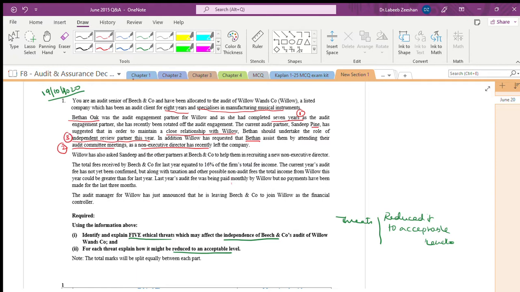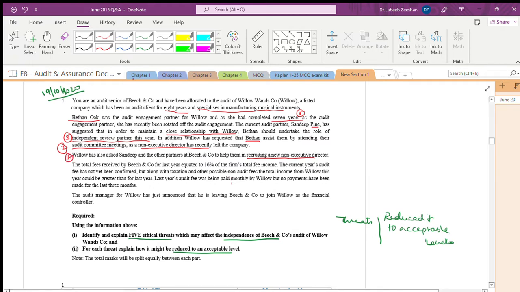Okay. Now, Willow has asked Sandeep and other partners at Beach Company to help them in recruiting a non-executive director. Who is this Sandeep? He is an audit partner. You cannot do this. The appointment committee consists of non-executive directors who will recommend another non-executive director. We cannot say that the auditor can recruit a non-executive director. Again, it is one of the threats.